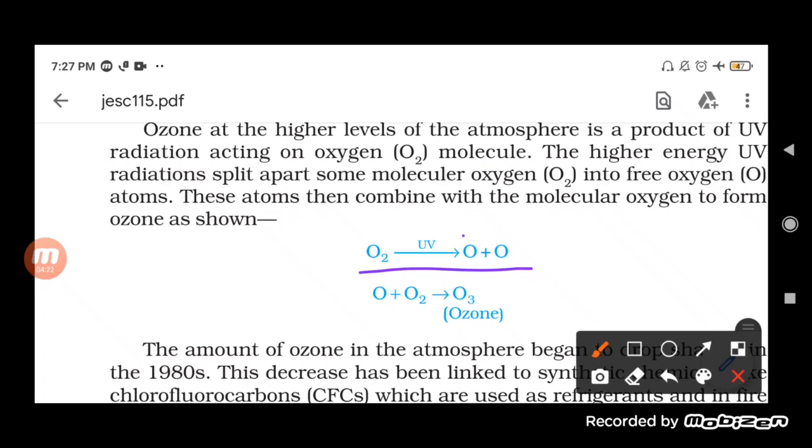That is, single O, meaning free oxygen atoms, right? Now this free oxygen atom will again combine with O2, that is the oxygen gas which is present in the atmosphere.